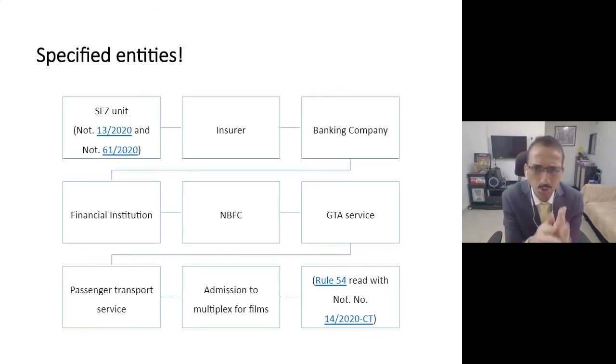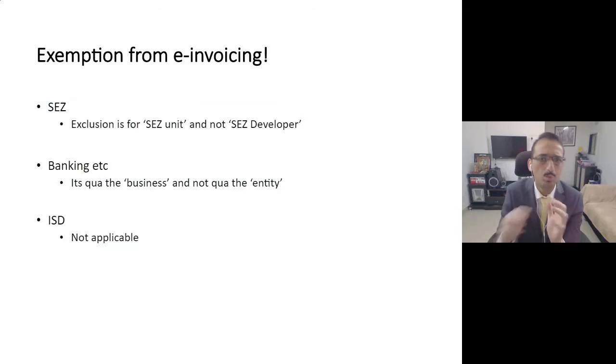Additionally, if you are an insurer, banking company, financial institution, NBFC, GTA, passenger transport business, correct, or in the business of admission to multiplex, then the e-invoicing system at present is not applicable to you, because they have been given exemption, correct, so they are not covered under e-invoicing right now. Friends, but please note that only the SEZ unit is excluded, not the SEZ developer. So if you are a SEZ developer, correct, then you are likely to get covered if you are above the specified threshold, and we are going to discuss that in the next slide.